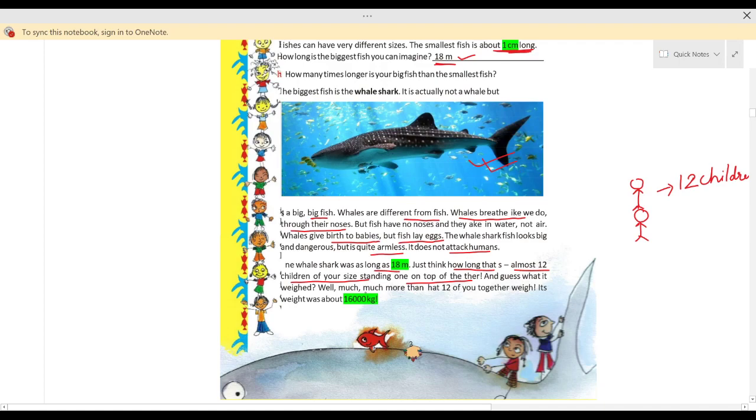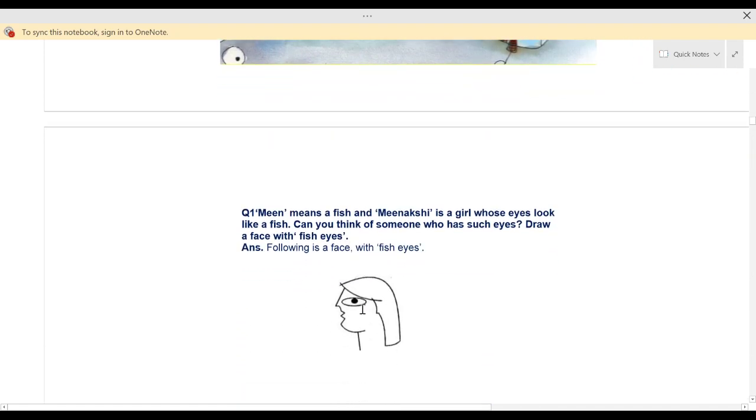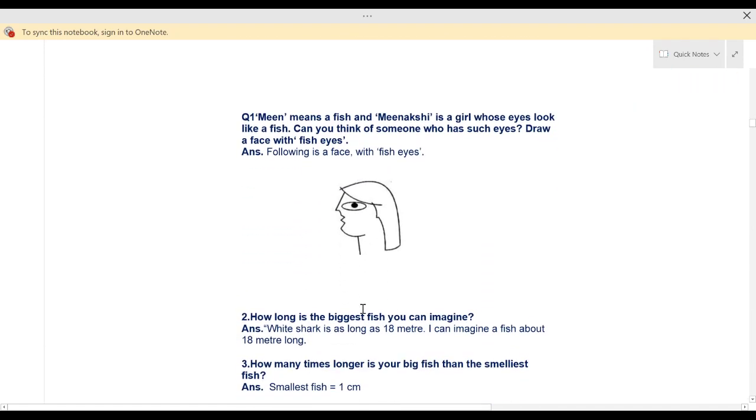And guess what it weighed? Well, much more than what 12 of you together weigh. Its weight was about 16 kg. So what is given here in the question कि whale का जो weight है, it will be about 16,000 kg, not 16 kg, it will be about 16,000 kg. Now here I have done the question part.